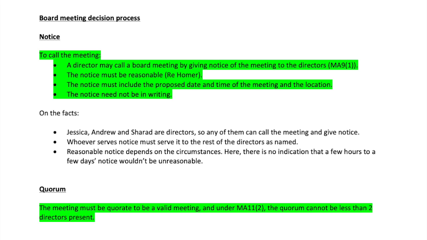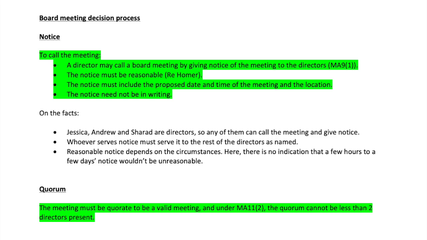You need to give notice of the meeting to the directors under Model Article 9, and then the notice must be reasonable, and that's from Re Homer. And then the notice must include the proposed date and time of the meeting and the location, and the notice need not be in writing. I don't know if that's a separate authority. If it is, include it. I can't remember now.